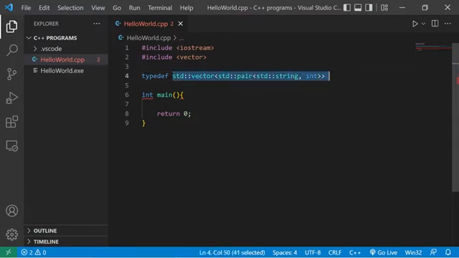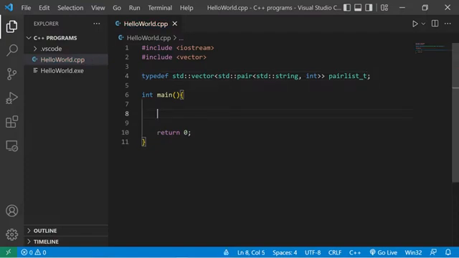This could be a data type for a pair list, but I don't want to have to type all of this. So what I could do is give this data type an alias using this typedef keyword. After the original data type, I'll come up with a new name, a new identifier. Let's say pair list. That's a lot easier to write than all of this for the data type. A common convention when using the typedef keyword, the new identifier usually ends with _t for type.